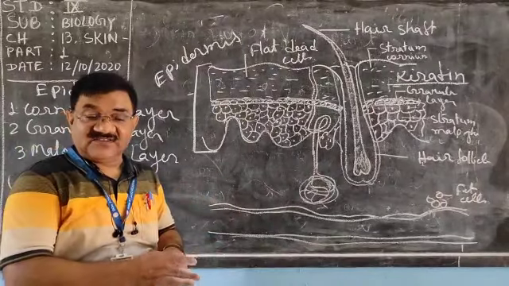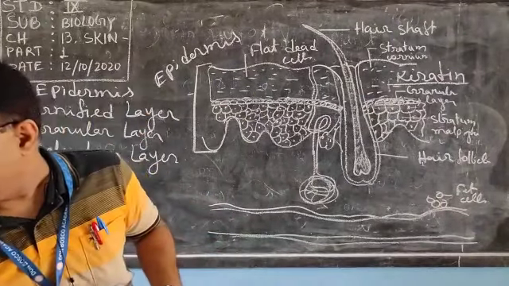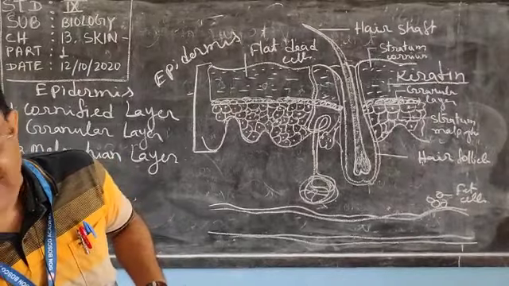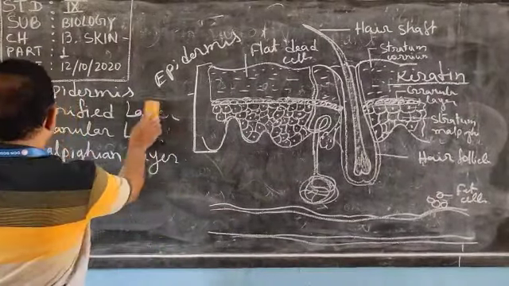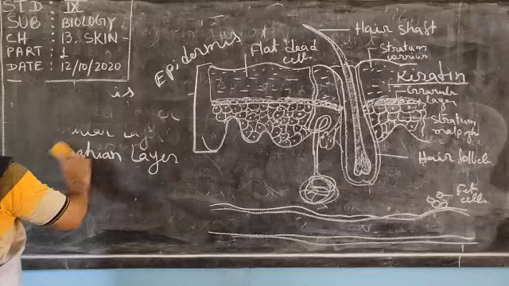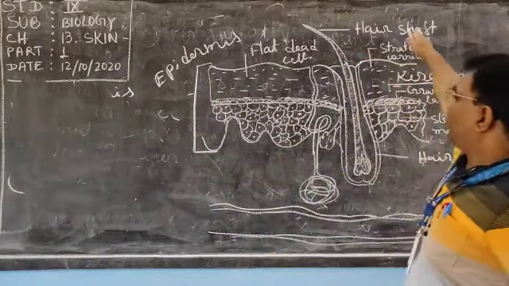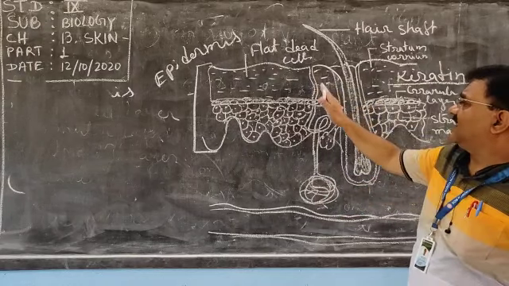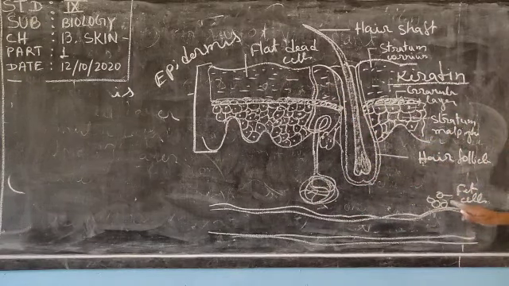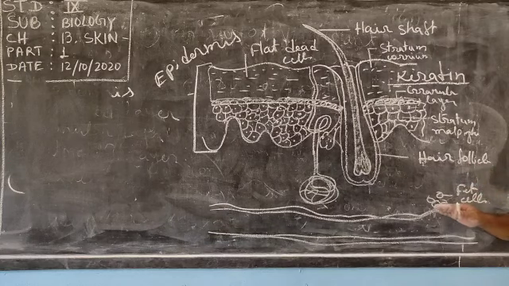And let us discuss two abnormal conditions of the skin pigmentation. First, here you can see the shaft, this is the sweat gland, and here fat cells are there. Here the follicle is there.